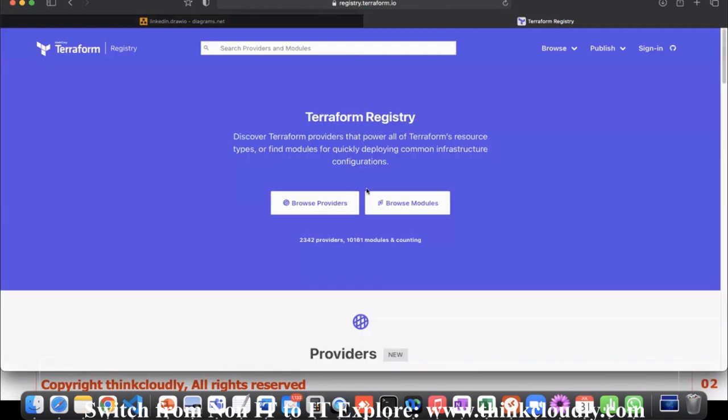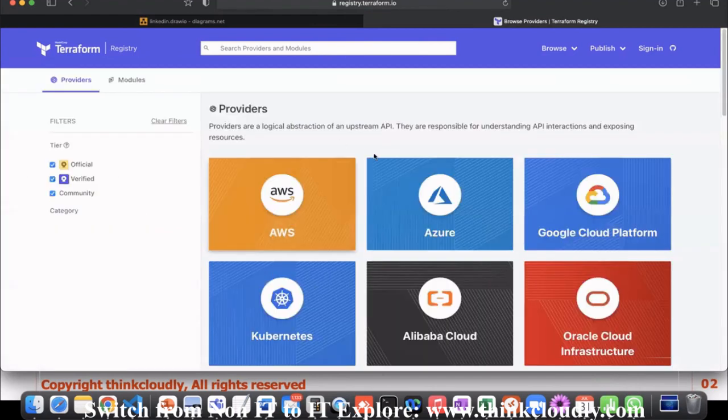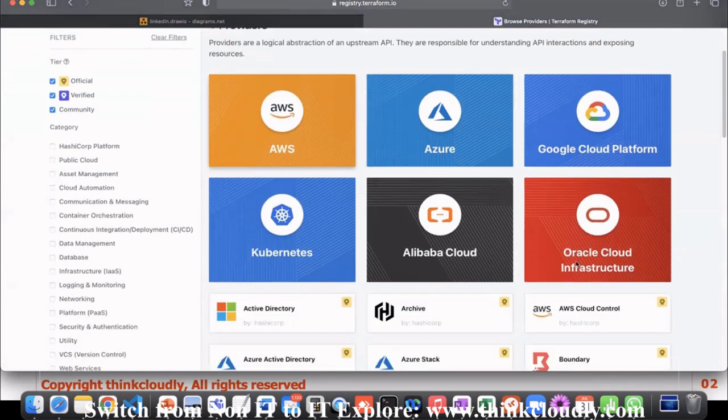This is the registry where you will find the providers. I was talking about 1700, but they have increased the providers to 2342. Maybe the number I had was the old number, but now they are at 2342. Now if I click on browse providers, you can see AWS, Terraform can deal with AWS, it can deal with Alibaba Cloud.